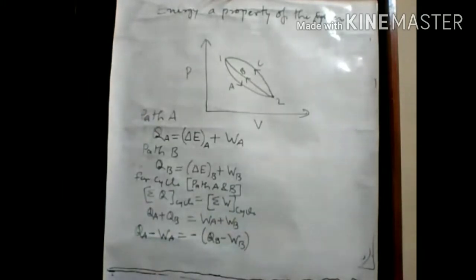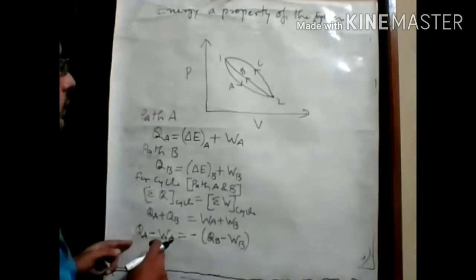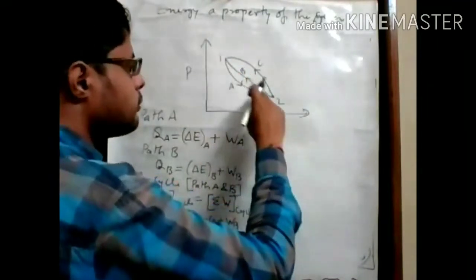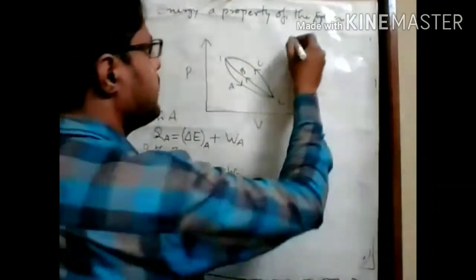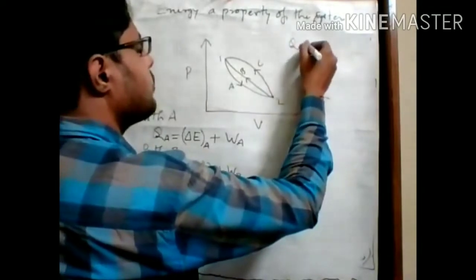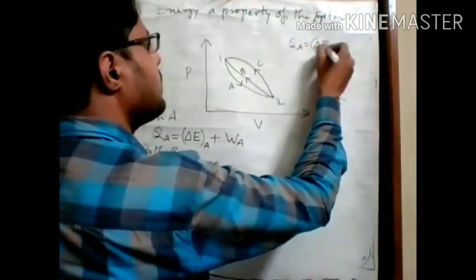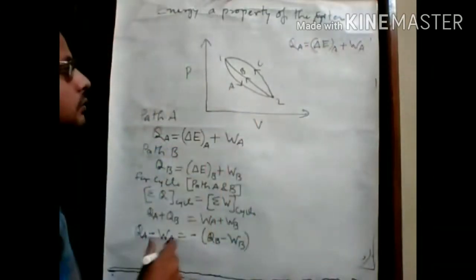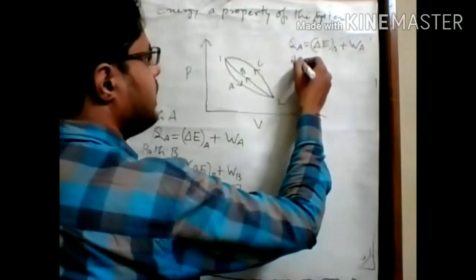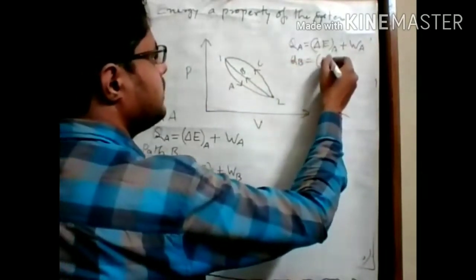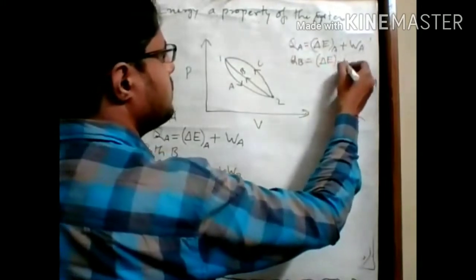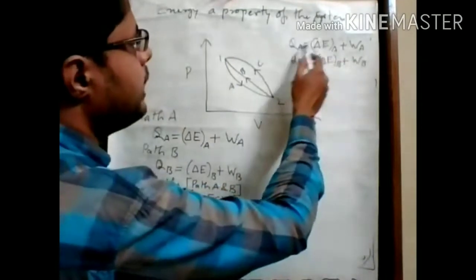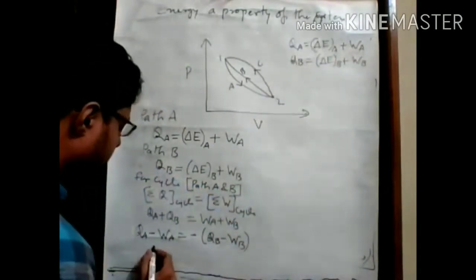So what conclusion is here? QA minus WA: if we adopt the first law of thermodynamics for a particular path A, we can write QA equals delta E for path A plus WA. The same thing happens with path B: QB equals delta E for path B plus WB. So if we put these values, QA minus WA is equal to delta EA.